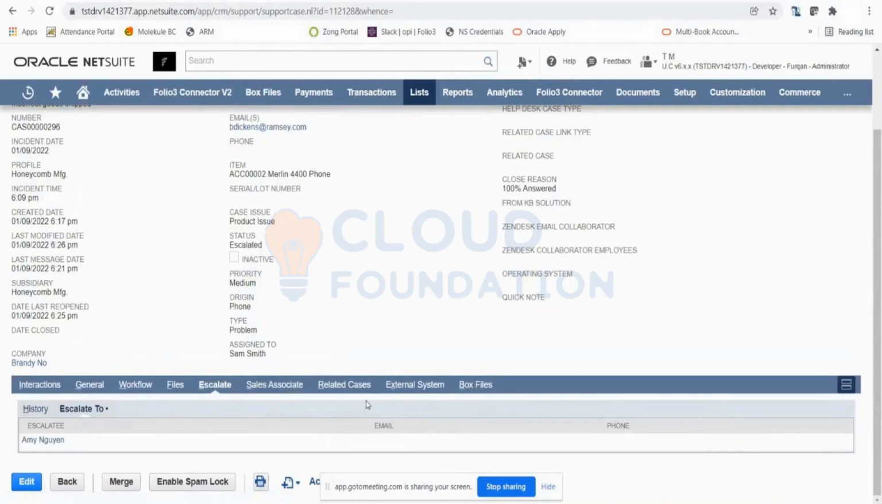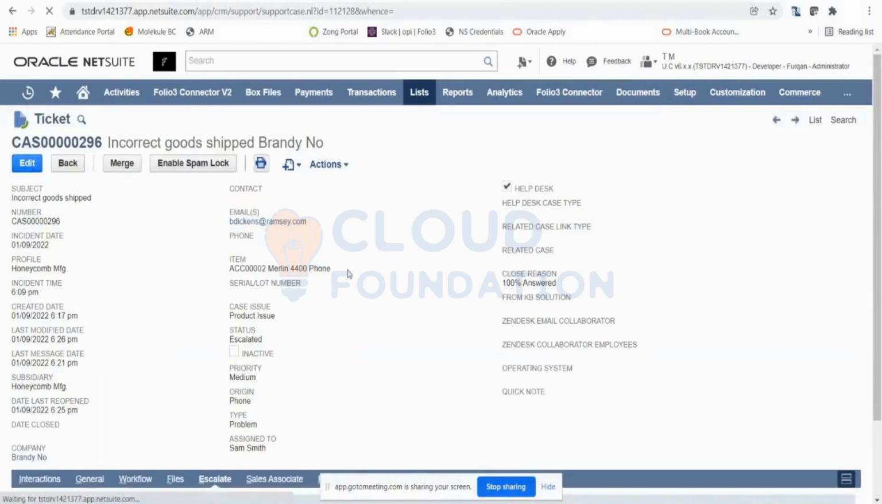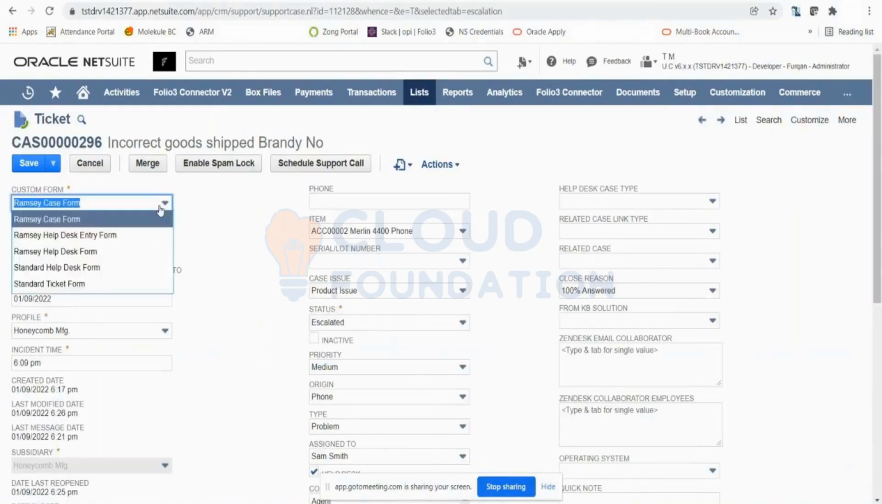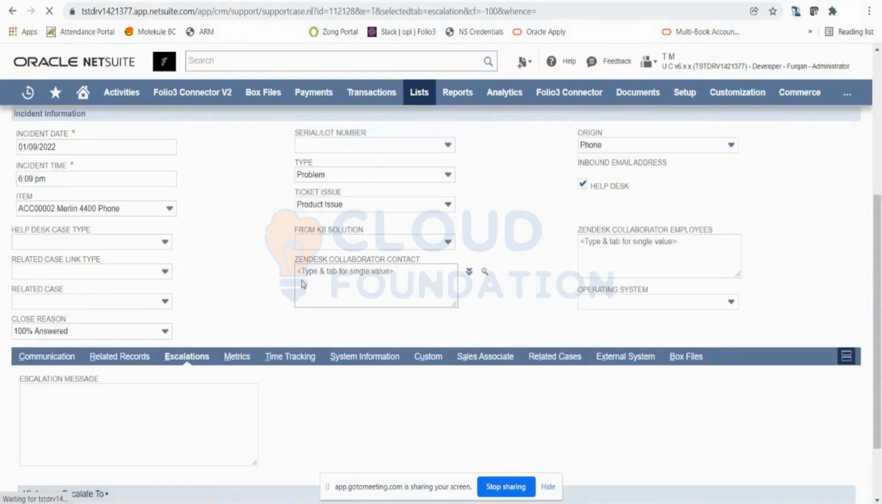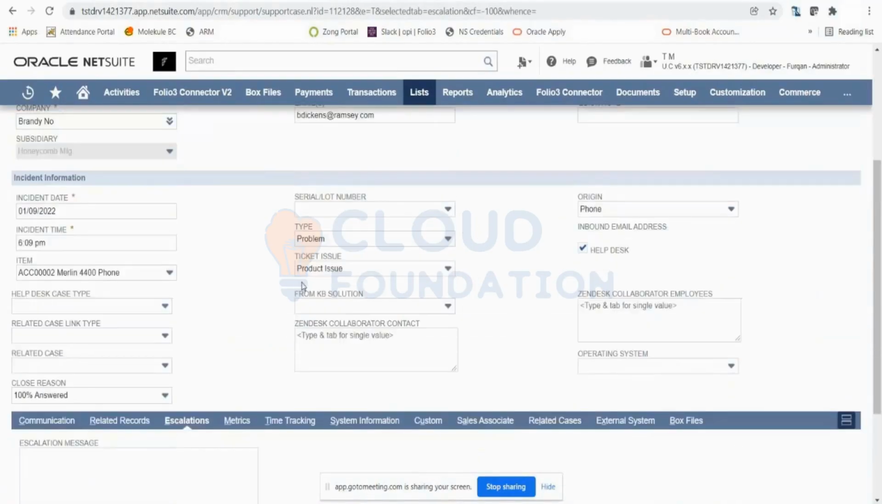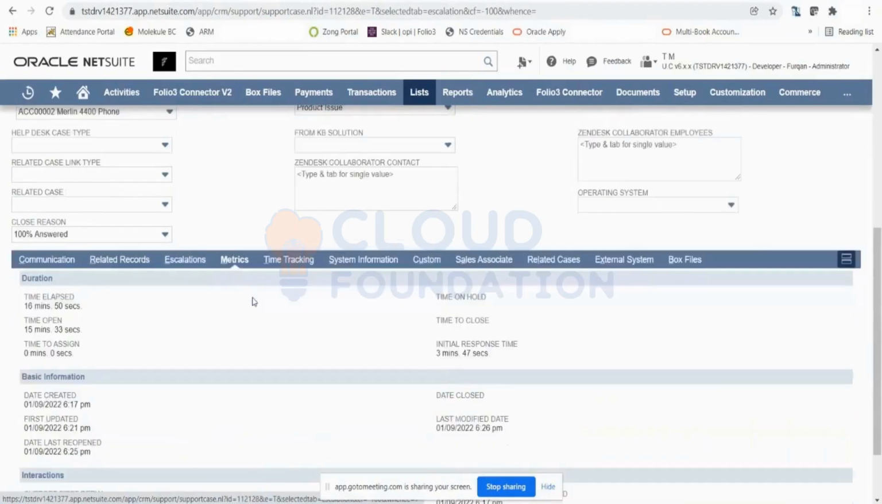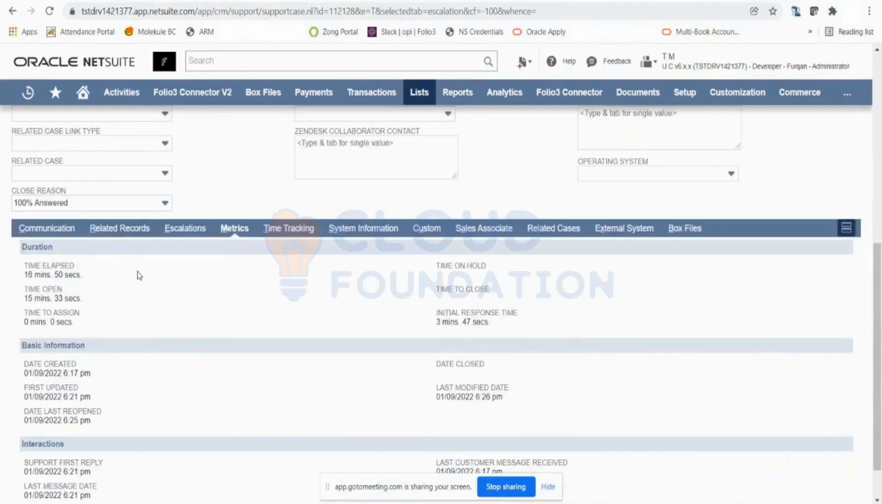Let me just edit this. I also want to show you one more thing here, which is very cool. I go again on the standard ticket form. And here you have your metrics. If I click on this, you will have the ability to see all the timings and duration and everything that happened on this case.